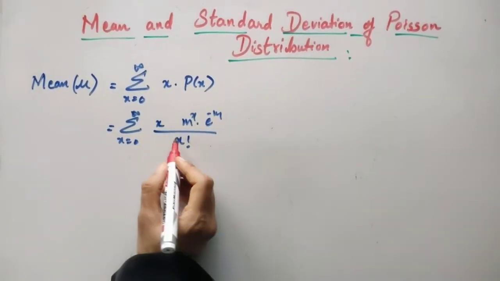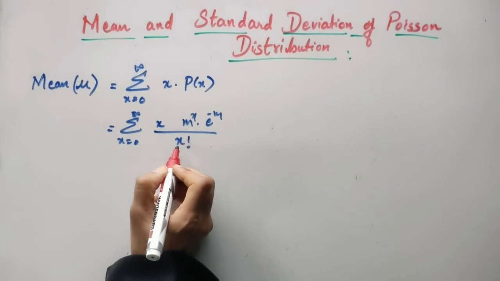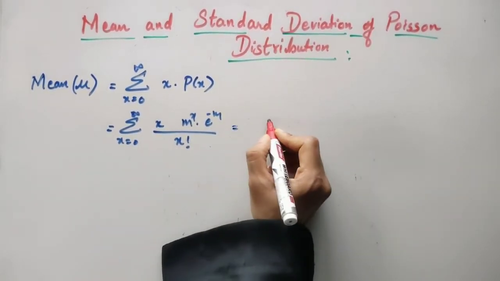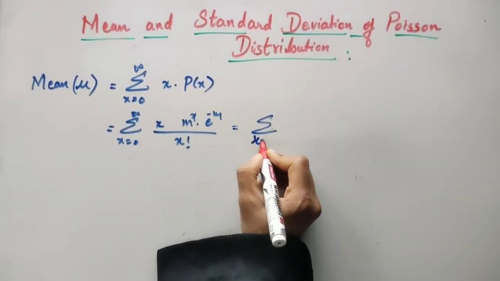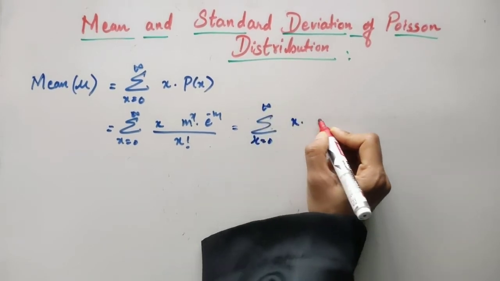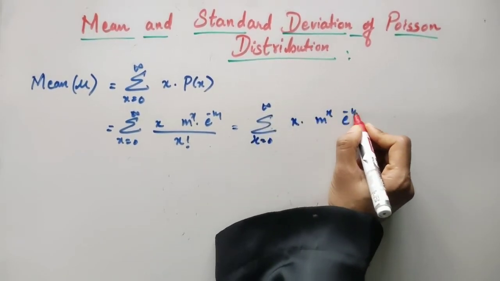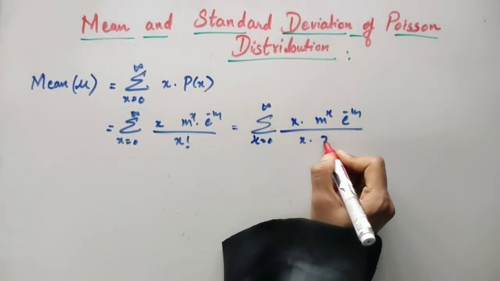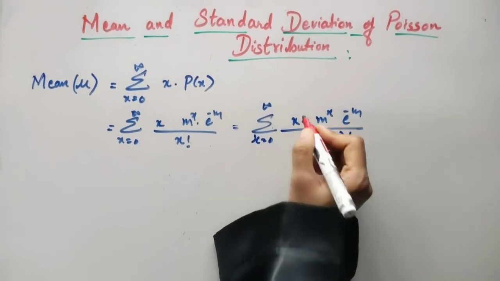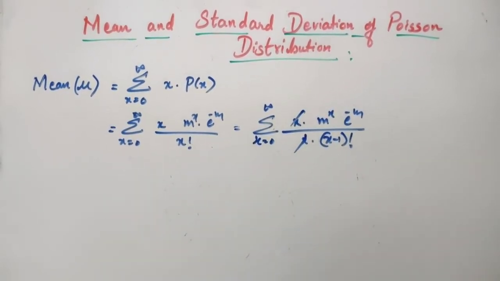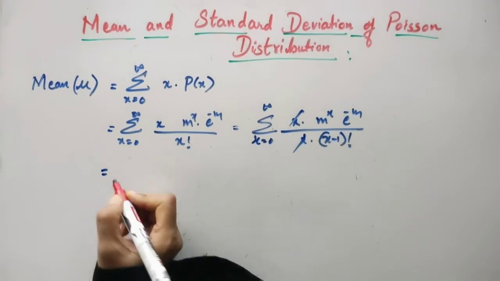Okay, you see that one of the x will get cancelled from this, or you can expand it as summation x going from 0 to infinity x into m raised to x e to power minus m divided by x into x minus 1 factorial. This x will get cancelled. Okay, so this is what you get. Now let's continue expanding.